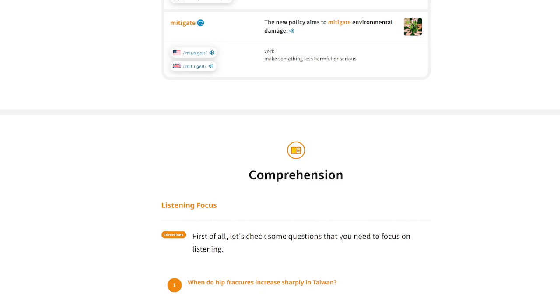Taiwan is facing a growing health issue in the winter season, where hip fractures increase sharply from January to March, which are the highest rates of the year, and show a 20% rise compared to summer. This trend correlates with cold air masses that bring more deaths and injuries. The nation is moving into a super-age society, and this makes the problem even worse.